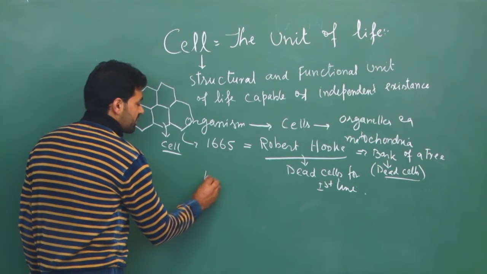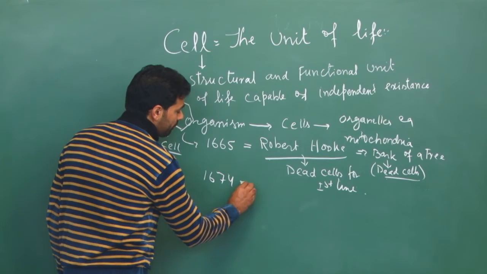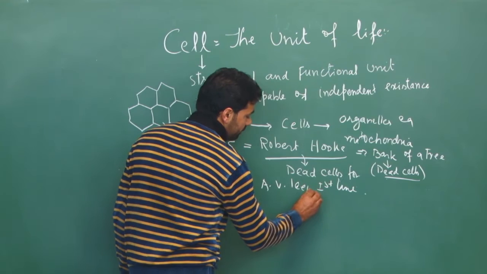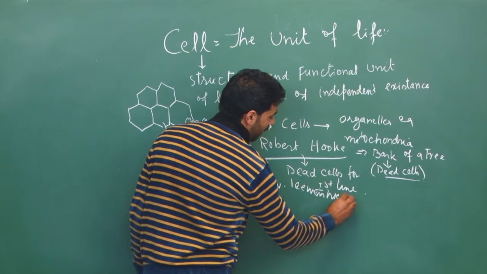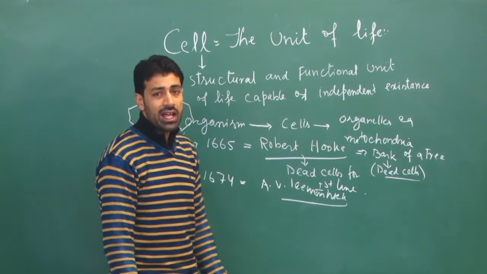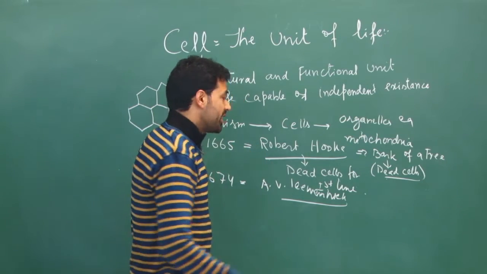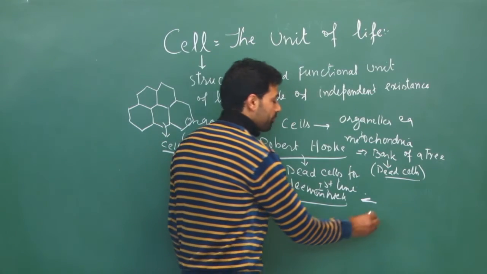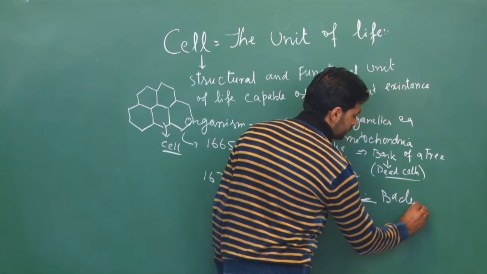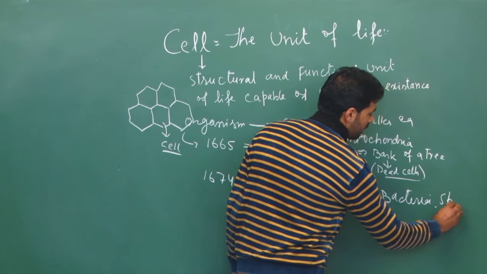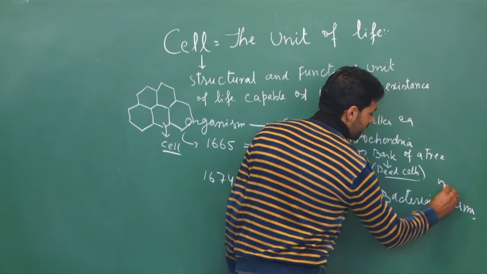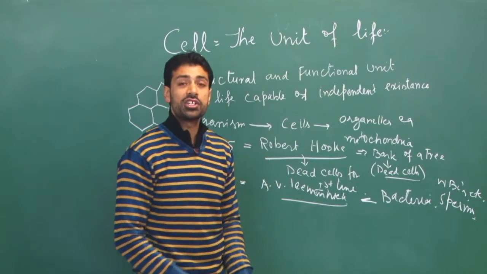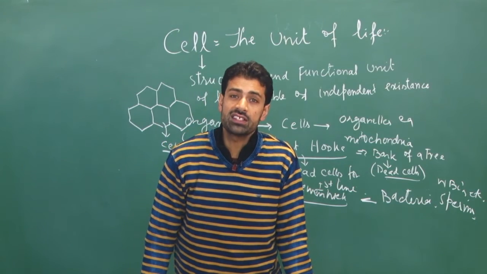Then in 1674, one more scientist, A.V. Leeuwenhoek, with the help of a microscope, studied living cells for the first time. He studied bacteria, human sperms, WBCs, etc. And thus he is credited with having discovered living cells for the first time.